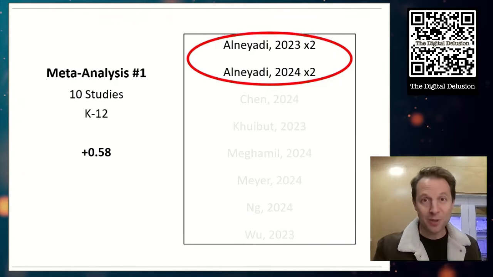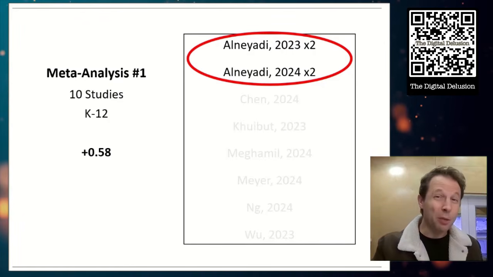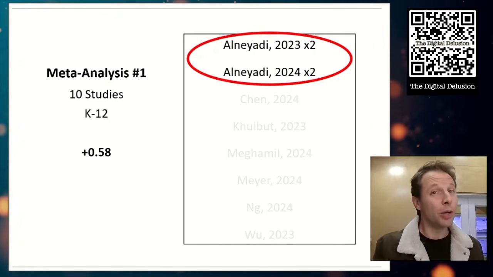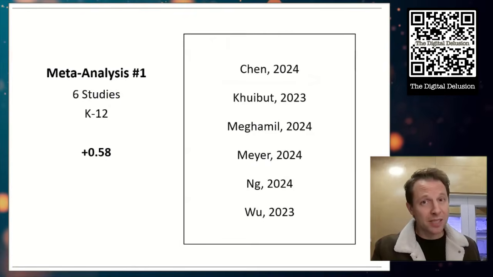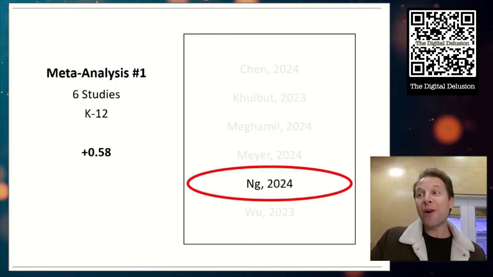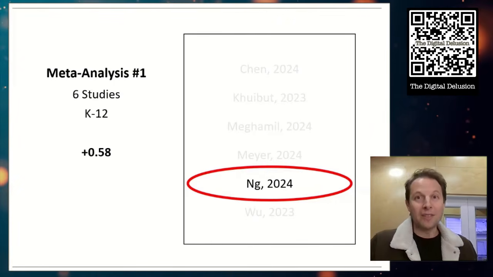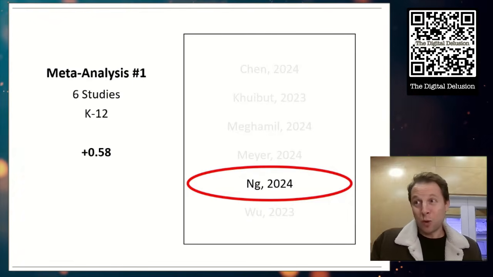He just said some kids used it, some didn't, but he didn't tell us what his method was, which means that is non-replicable research, which means it doesn't belong in a meta-analysis. So really we're down to 6 studies, but one in 2024 didn't compare AI to anything. Kids simply used it and they compared it to their baseline. So we don't know if they were doing better than other kids, worse than other kids.